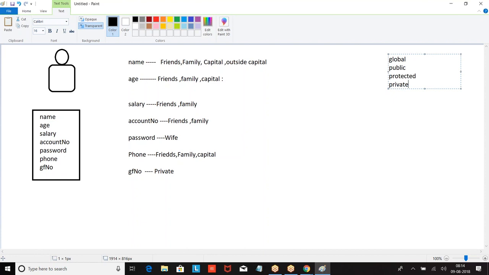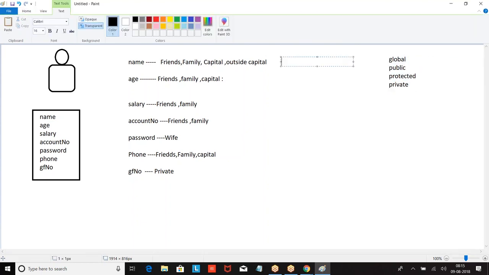In the class, I am defining a variable. That variable can be used only within the class, or within the child class also, or within the application, or outside the application. Where we can use it is given by global, public, protected, private.